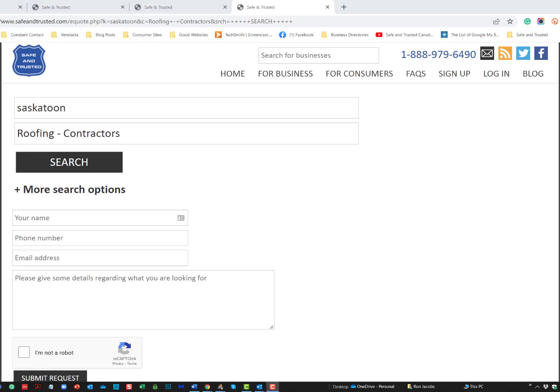Give as much detail as you can so the business can call you back to set up an appointment. The consumer then selects the company they want to receive a quote from, which is all there is to it. Safe and Trusted Canada vets the request to ensure the business receives requests from actual consumers before sending it out to the company.